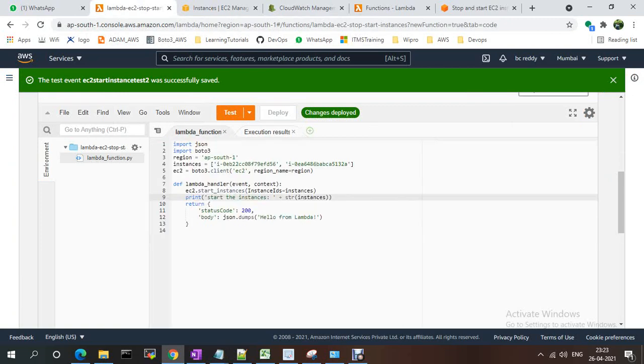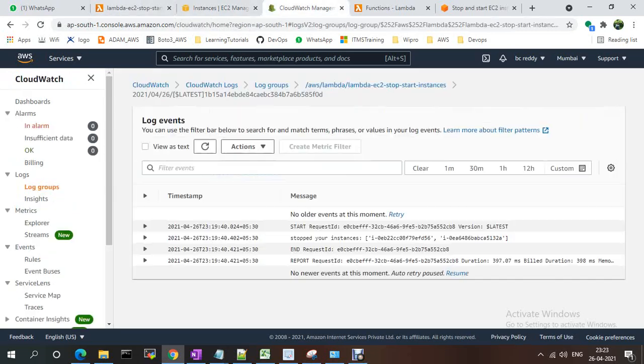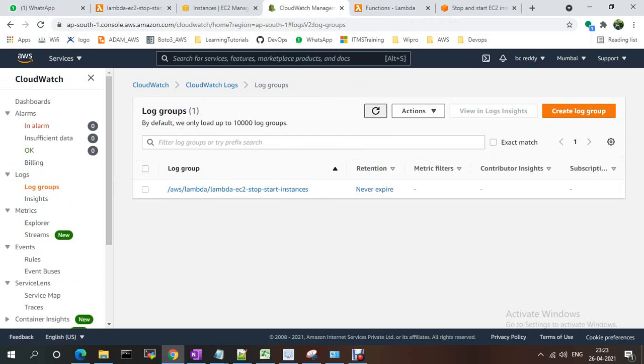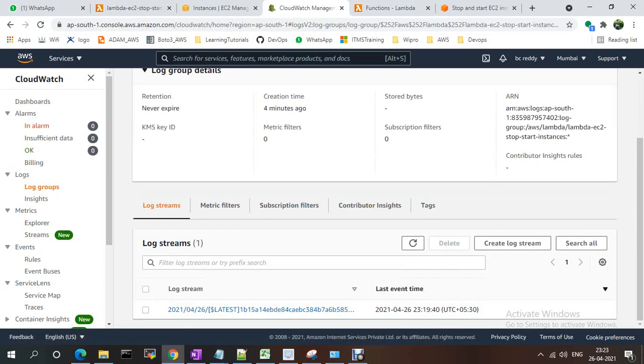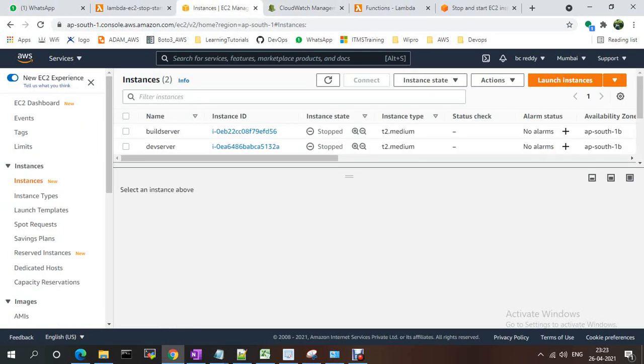I just deployed this code, it is changed, and start instance. If you go to CloudWatch logs, so it started the instance. Why is it not picking?